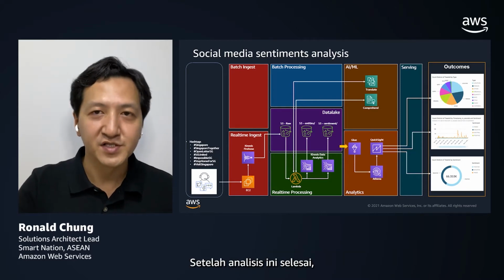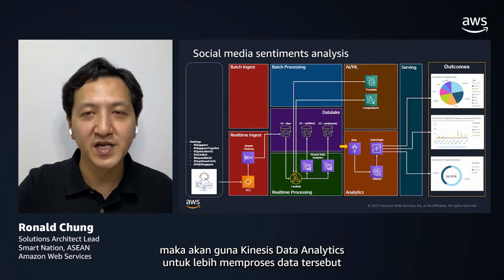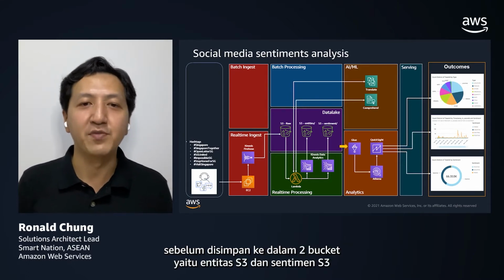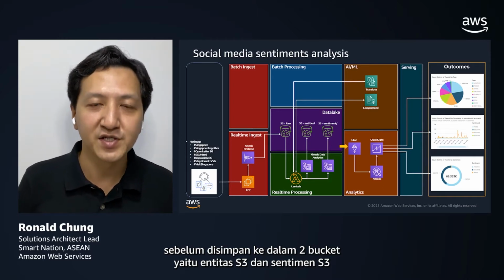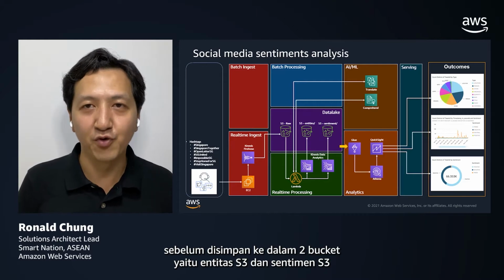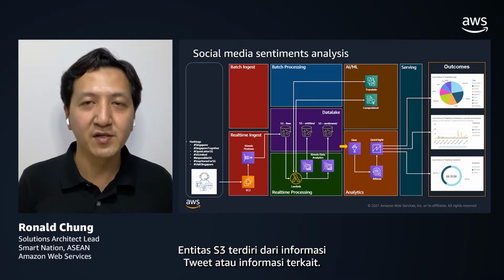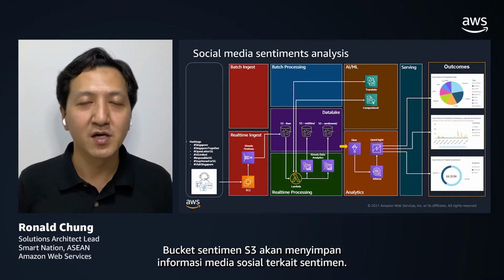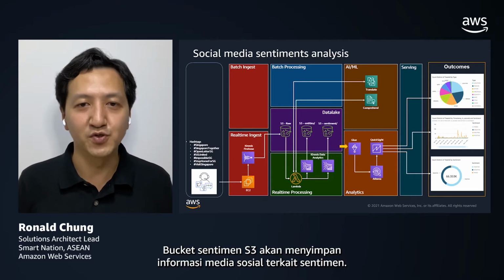Once this analysis is completed, then it will be utilizing the Kinesis Data Analytics to further massage the data a little bit before they are stored into two separate buckets called the S3 entities as well as S3 sentiment. So the S3 entities consist of the tweet information or related information, and the sentiment bucket will be storing the sentiment related information of the social media feed.